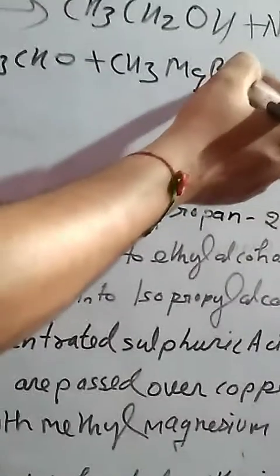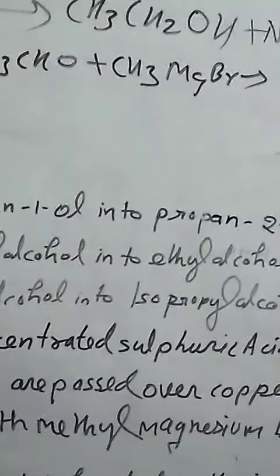We have to react this acetaldehyde with the Grignard reagent, CH3MgBr. We get an addition product, CH3CH(OMgBr)CH3.